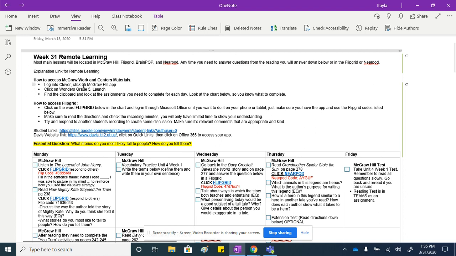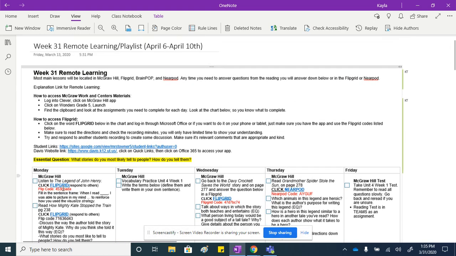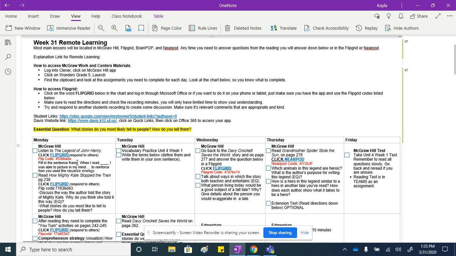So how to access McGraw-Hill, again, going over, you have to go through Clever, and you click on the McGraw-Hill app. Then click on Wonders 5th grade and launch. You'll find the clipboard and look at your assignments you need to complete for each day. You have to use the chart here to know which ones. So on Monday, you have The Legend of John Henry, which is a listening activity, and then you'll do a Flipgrid. You either can click on this blue link, or if you have a phone, you just do your Flipgrid code. And I wrote here what you'll have to do.